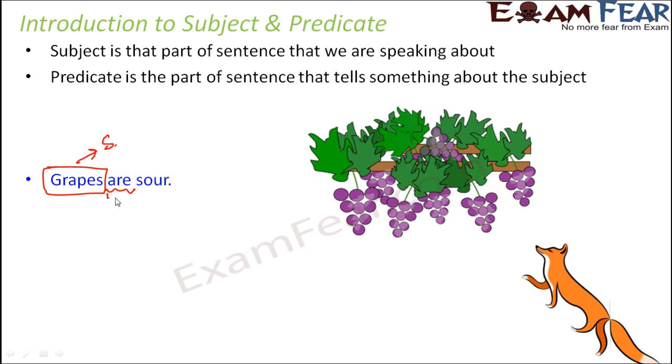And what is the predicate? Are sour. This is the predicate. So you see the verb is contained within the predicate. So all our conditions are satisfied. So here also grapes represent subject, are sour represent predicate.